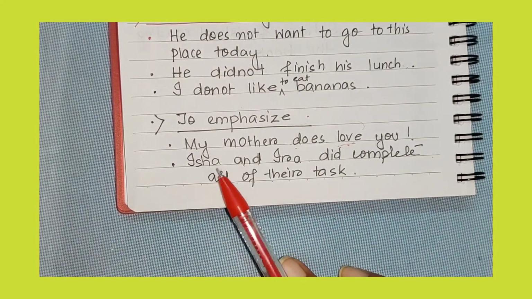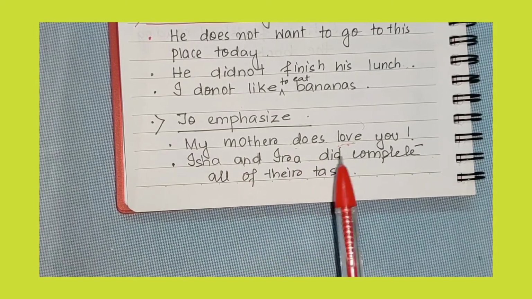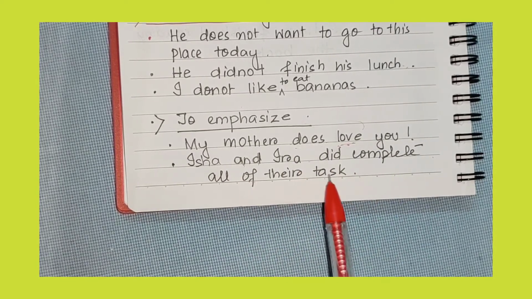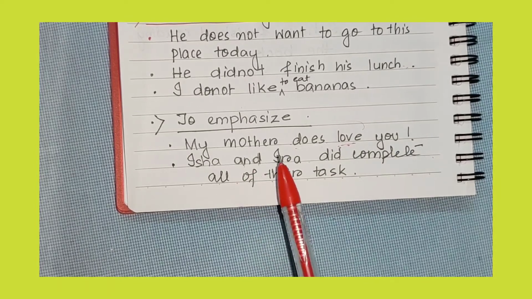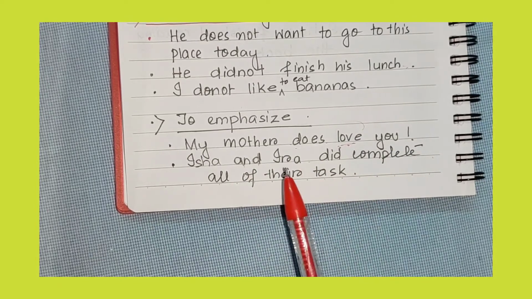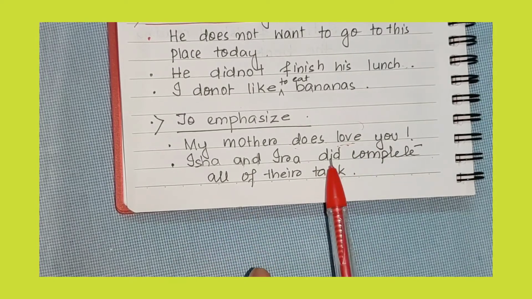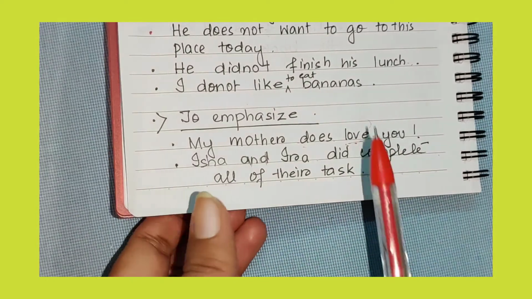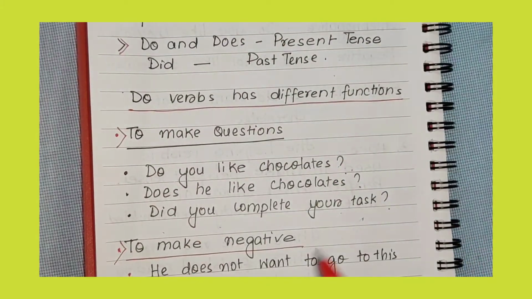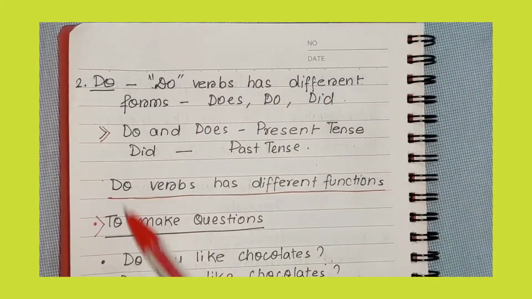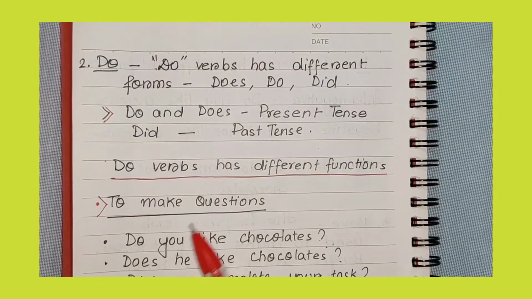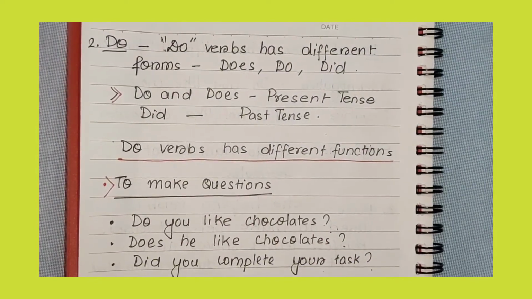Same in the next sentence: Isha and Ira did complete all of their tasks. You can also say, Isha and Ira completed all of their tasks, but just to emphasize that they have completed their tasks, we use did here. So these are the different forms of do verbs and the different functions they can have.